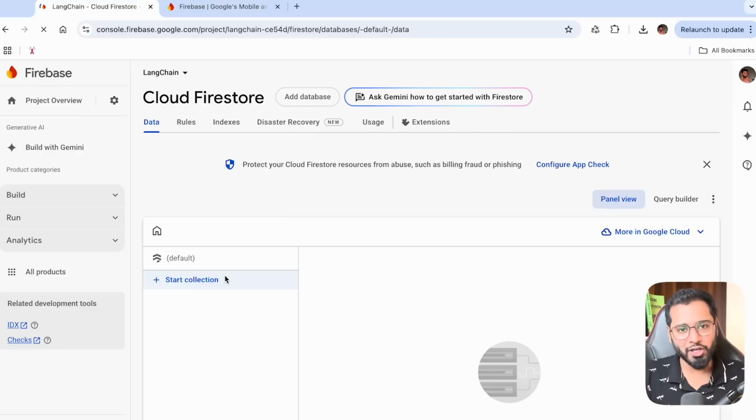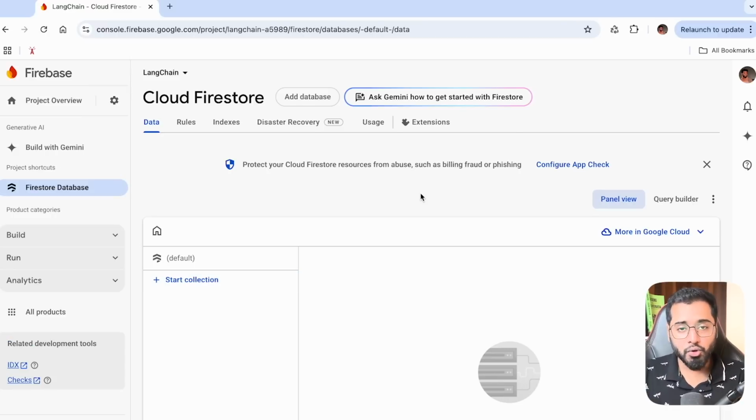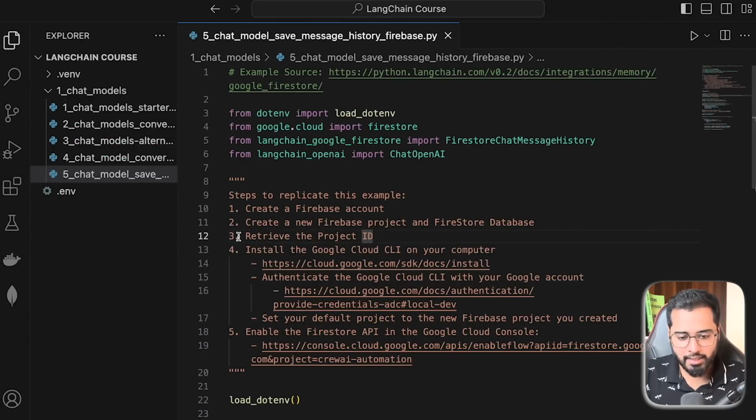It's going to be a document. So it sort of alternates. So we have collection, document, right? So just a short crash course on Firebase Firestore for you. So let's head back and let's look at the third step in the list.